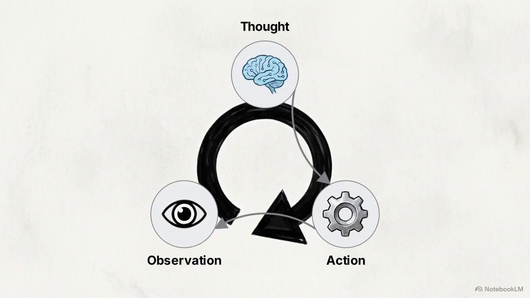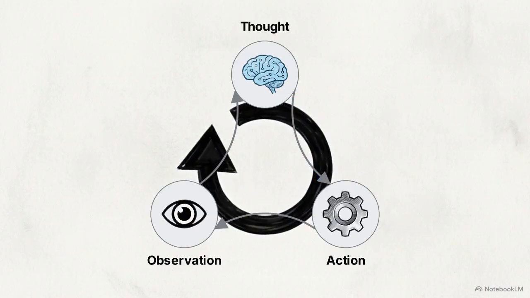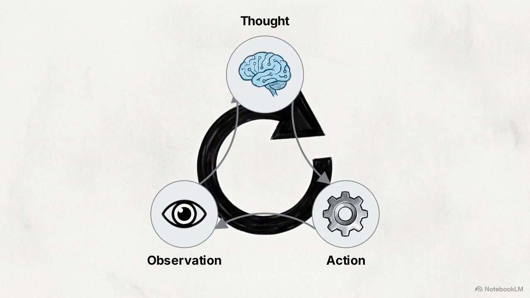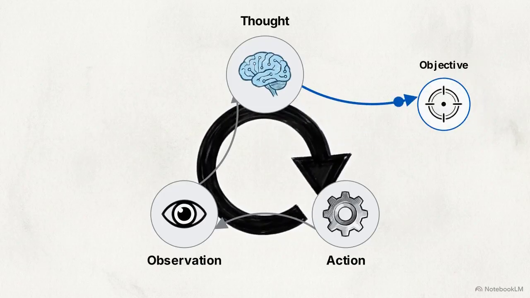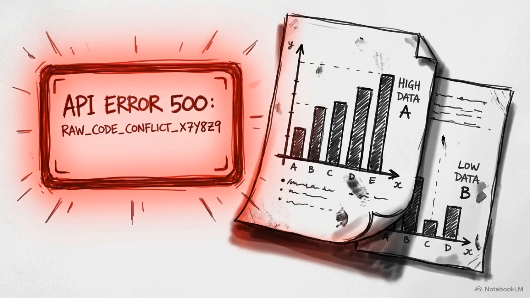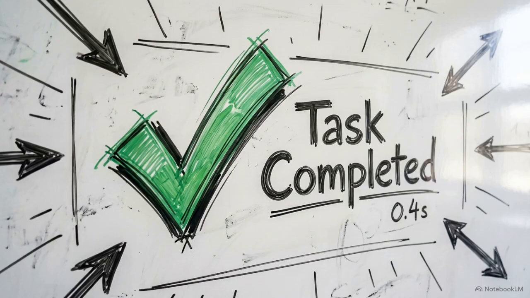It forces the model into a continuous loop, generating a thought, taking an action, and observing the result. Each observation triggers a new thought, steering the next action based on what it just learned. Because the context updates continuously, the system is highly adaptable. If an API returns an error, or two research papers give conflicting statistics, the agent sees the discrepancy and triggers a search for a tiebreaker source.